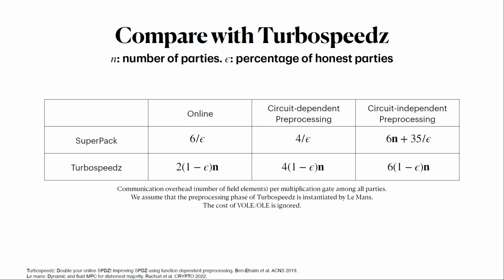The most relevant work to compare with out of all of these is one of the latest incarnations of the SPDZ protocol called Turbo SPDZ. Here you can see how that compares with Super PAC. Notice that for Turbo SPDZ, each of the 3 phases has linear communication in the number of parties, whereas Super PAC has constant communication for the online and circuit-dependent phases, and the circuit-independent phase is pretty similar to Turbo SPDZ, roughly 6n field elements per multiplication.